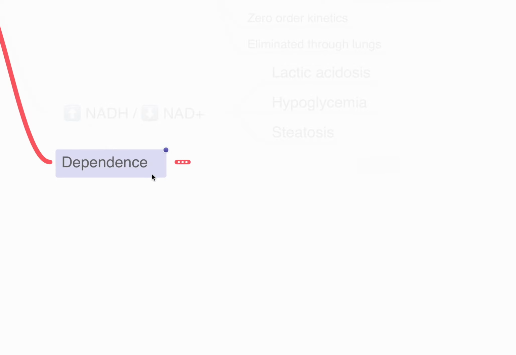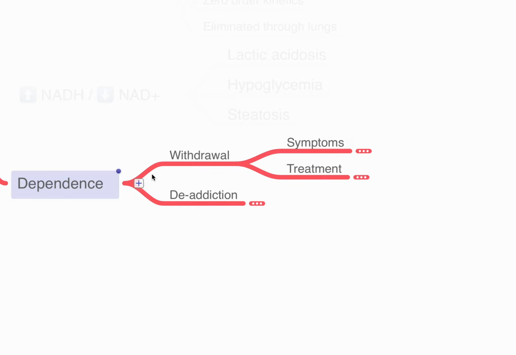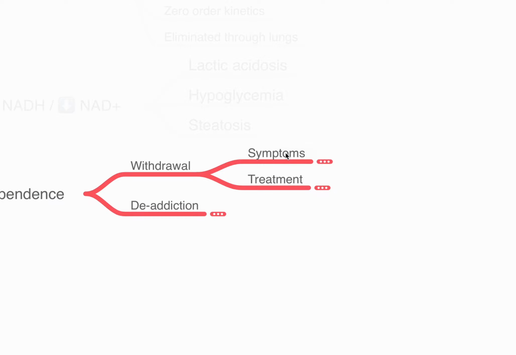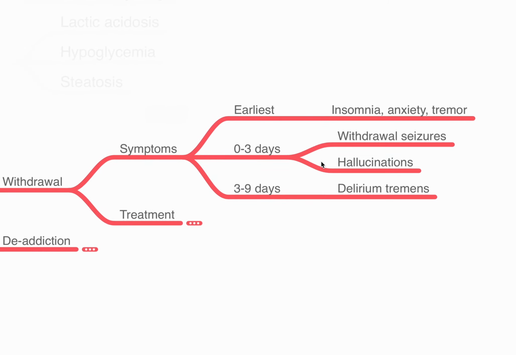Finally, how do we treat a person who has alcohol dependence? Now, physical dependence often presents with withdrawal symptoms, and the symptoms are important to notice because some of the symptoms could lead on to life-threatening conditions. The earliest symptoms of alcohol withdrawal are insomnia, anxiety, and tremor. Within the first 3 days, patients can experience withdrawal seizures or even hallucinations. Between 3 to 9 days, patients can experience a very severe form of sympathetic overactivity called delirium tremens, where patients could have extreme tachycardia, anxiety attacks, tremors, and even arrhythmias. It's important to note this and treat accordingly.